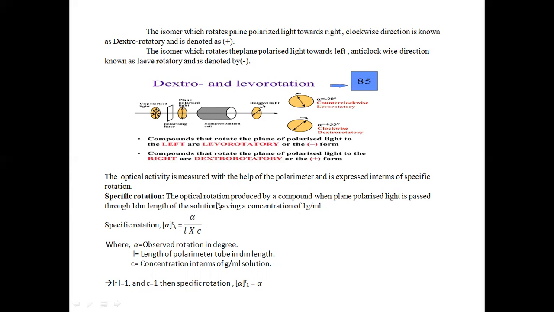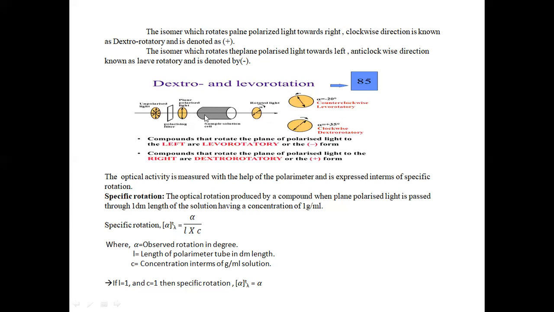It is the optical rotation produced by a compound when plane polarized light is passed through 1 decimeter length of the solution having a concentration of 1 gram per milliliter.